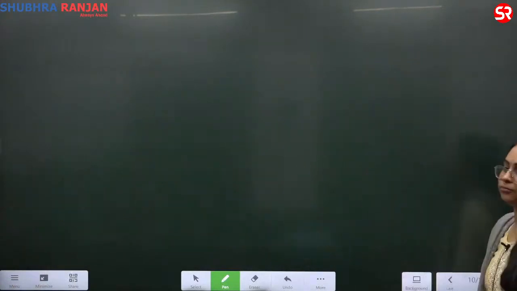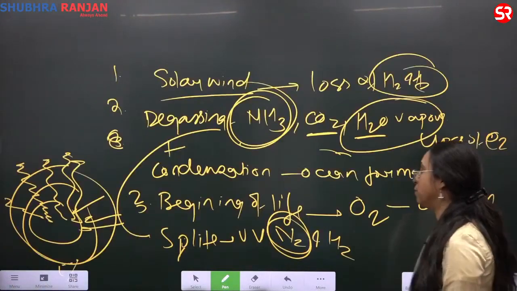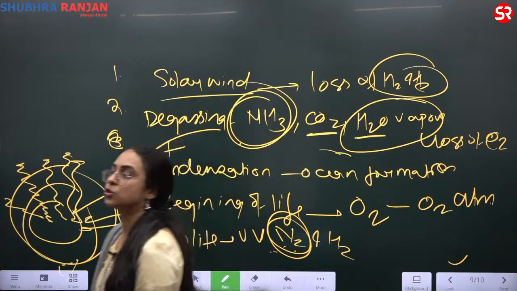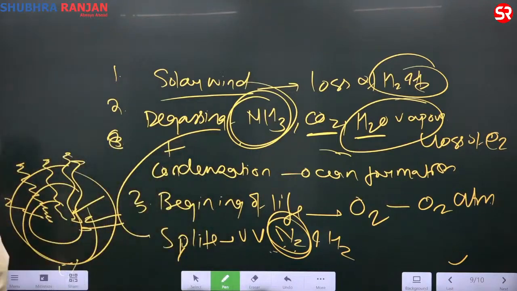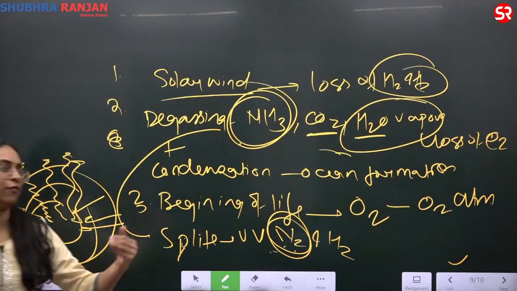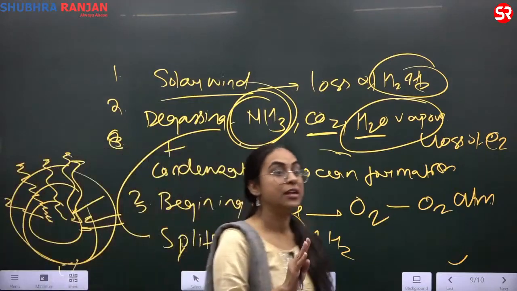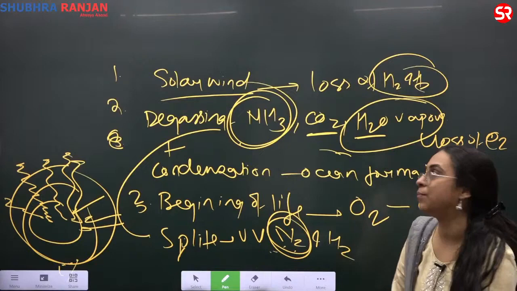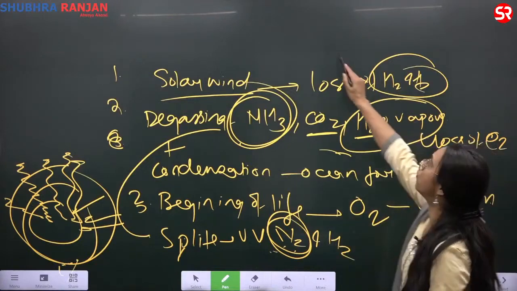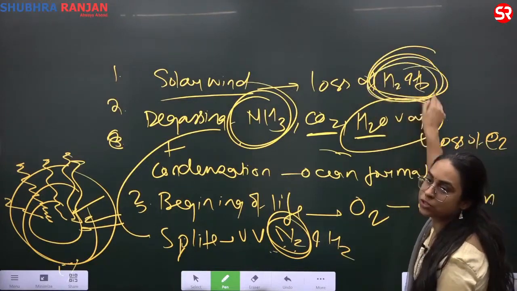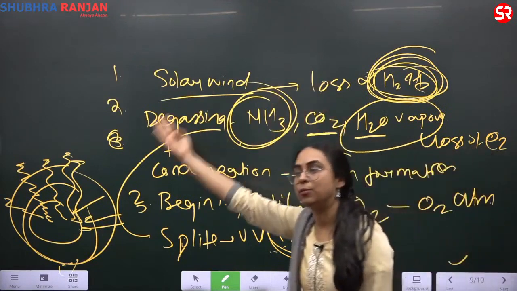So there was this building up of nitrogen. So nitrogen becomes 78%, oxygen becomes 21%. You have argon in a very minor amount, and a very minor amount of hydrogen and helium. This is in contrast to what is happening in the Jovian planets. Jovian planets still have hydrogen and helium. They are still in the nebula stage.